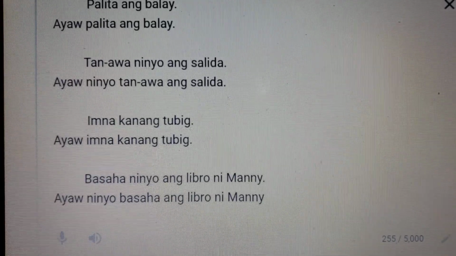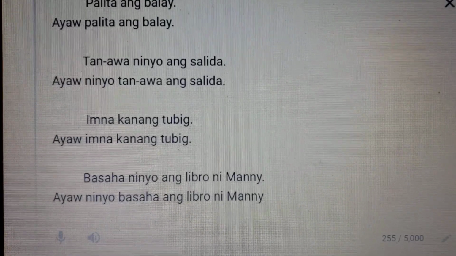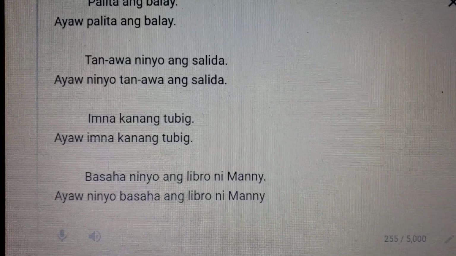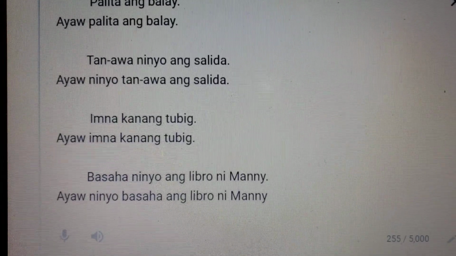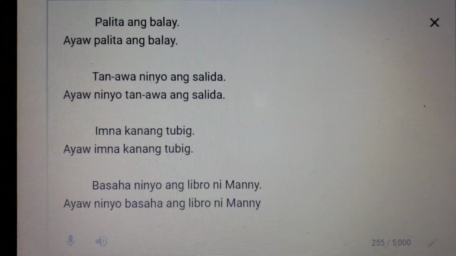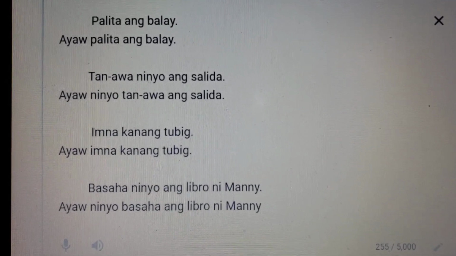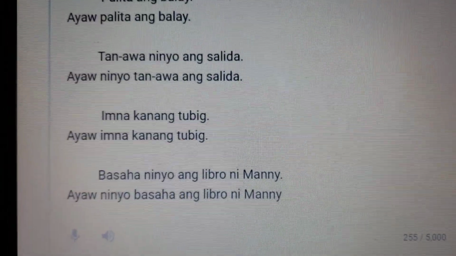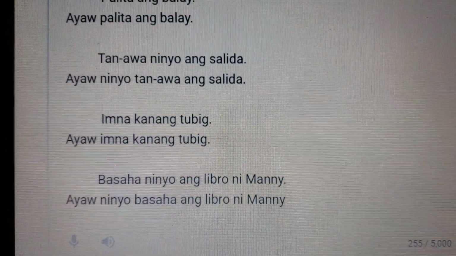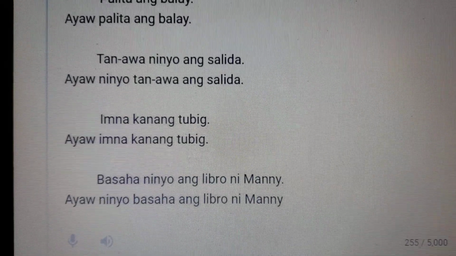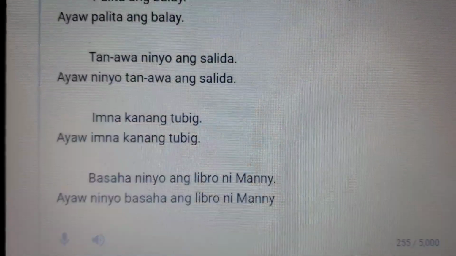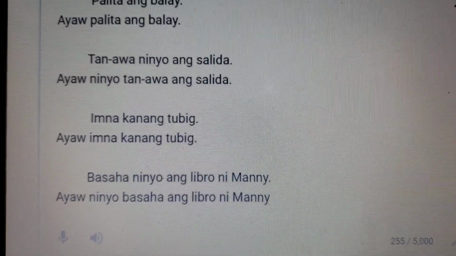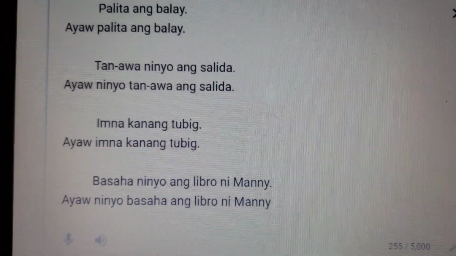So basaha ninyo, all of you, read ang libro, the book ni Manny, of Manny. So read Manny's book, all of you. And then don't read Manny's book, all of you. We use ninyo just before the conjugated verb. Ayaw ninyo basaha ang libro ni Manny. Don't read Manny's book.